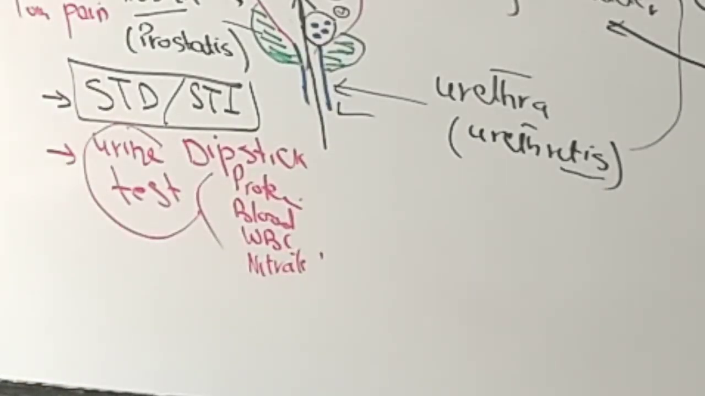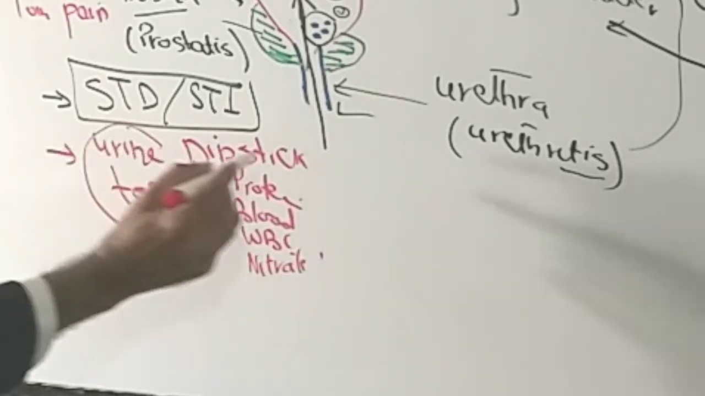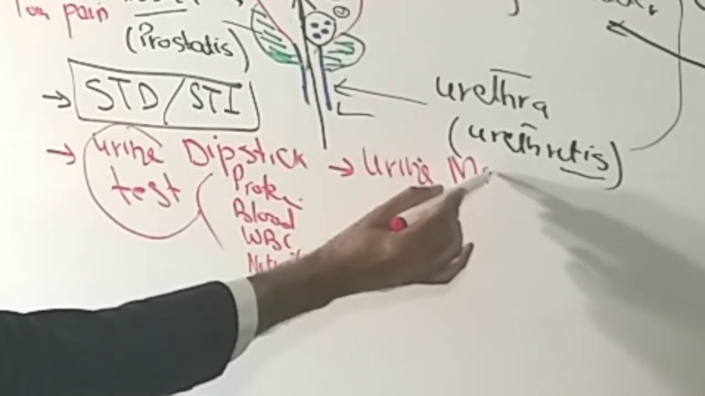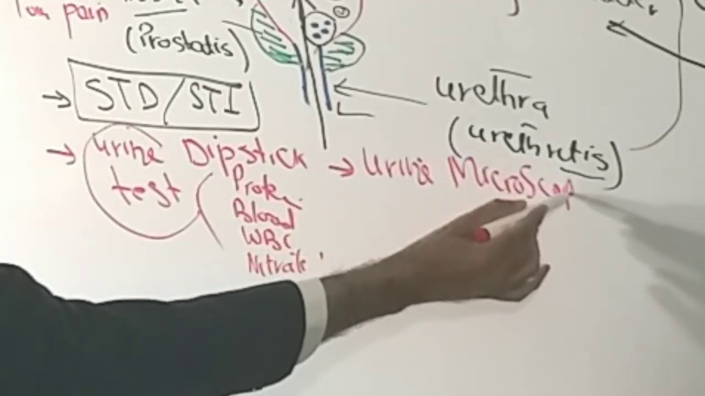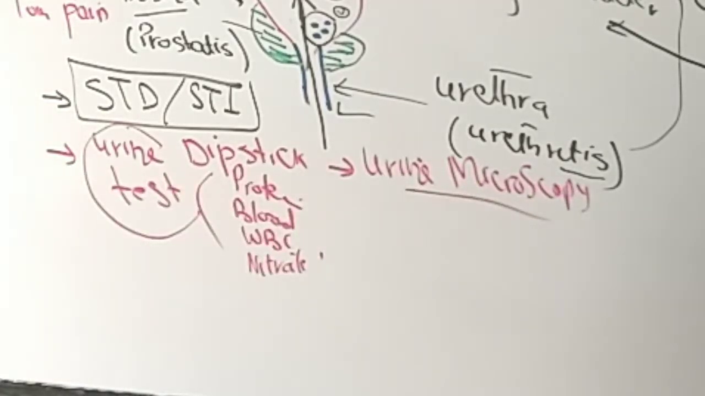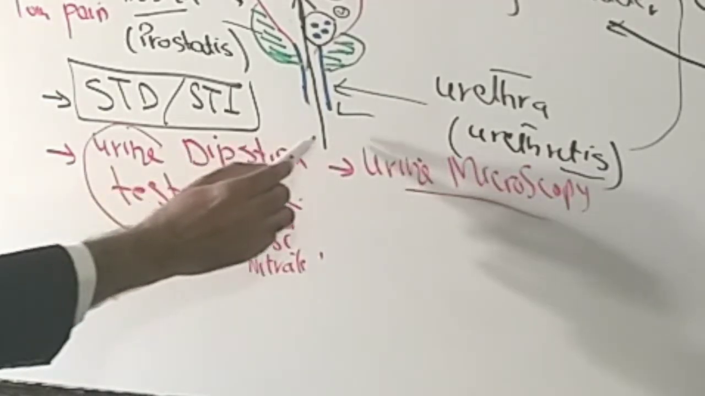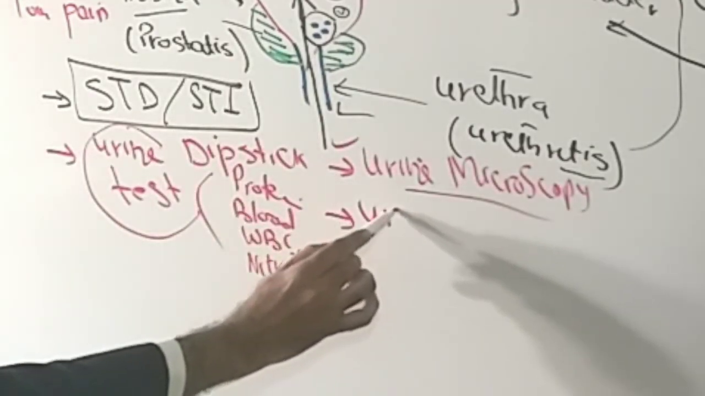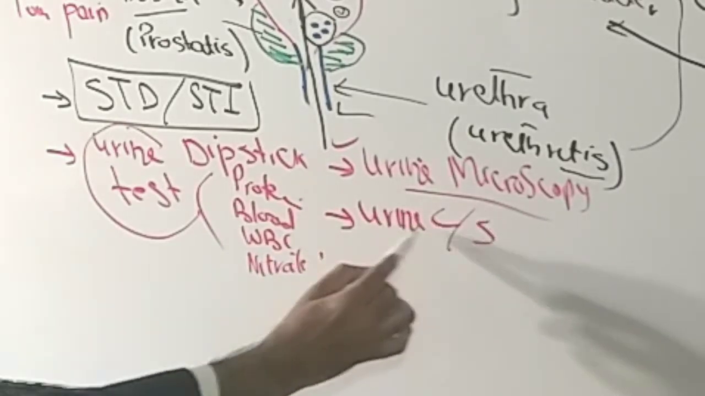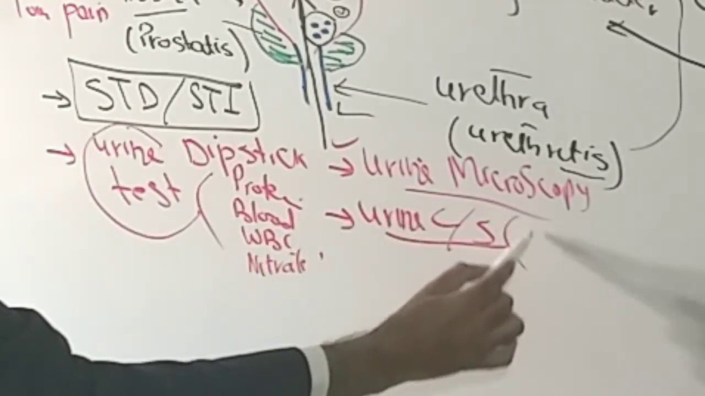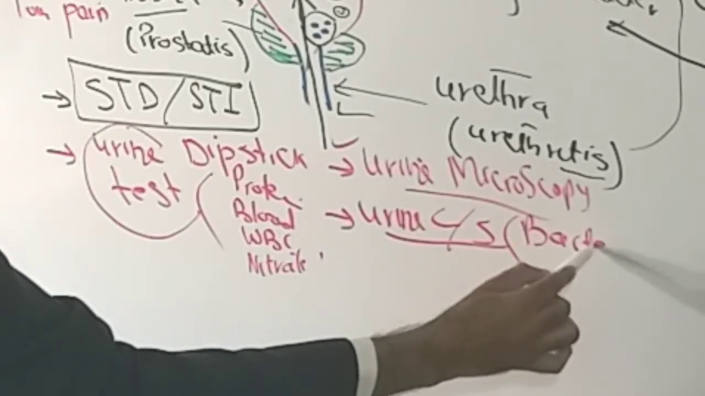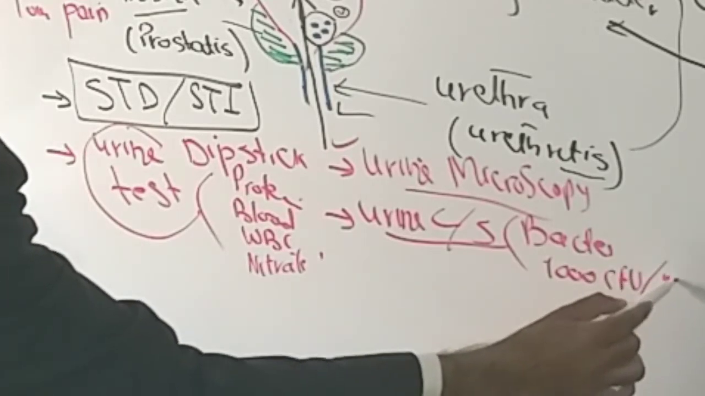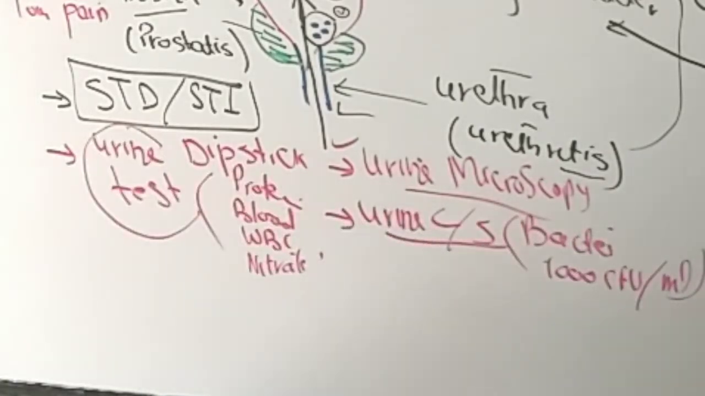Other than this, we can also do urine microscopy. We can look at the urine under the microscope to look for some characteristic features of the urinary tract infection, identifying the WBCs and the bug. And finally, we can also do urine culture and sensitivity. On this culture and sensitivity, if we find bacteria which are 1000 colony forming units per ml, then this is diagnostic of the urinary tract infection.